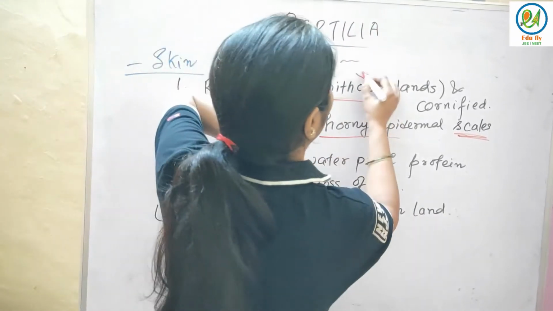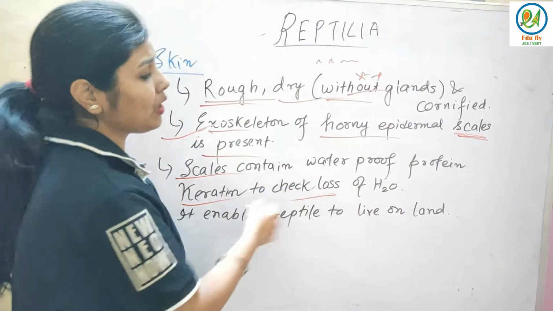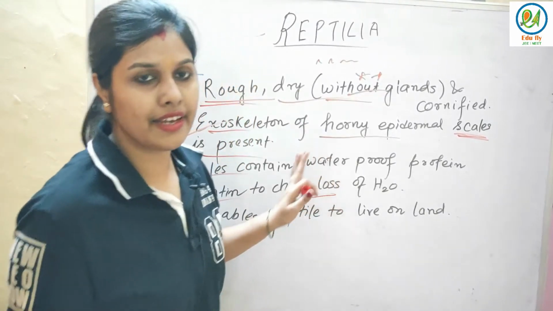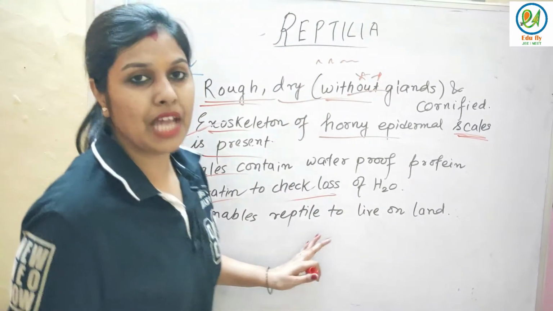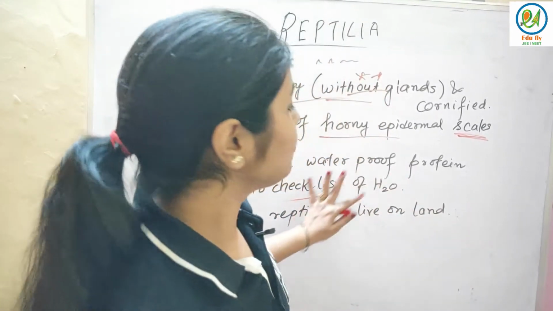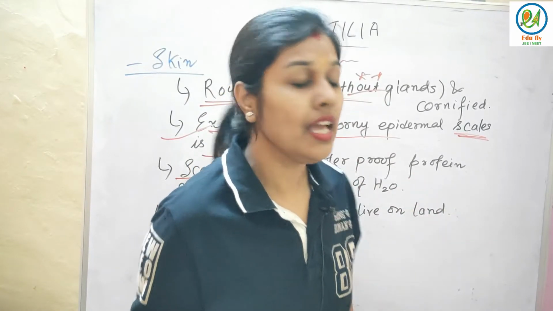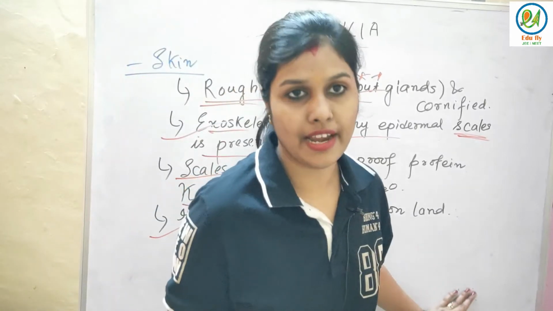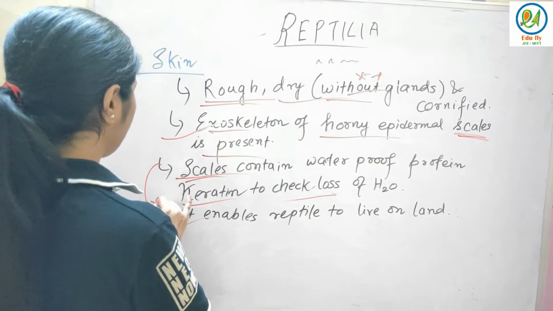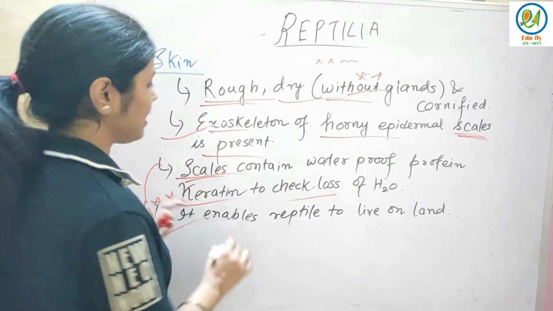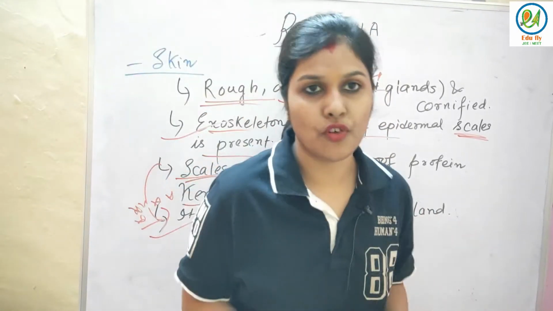Very important: no glands are present in case of these organisms. To check loss of water, this waterproof protein keratin is present. Next, it enables the reptile to live on the land. Because of this waterproof protein, these organisms can live on land. Very important characteristic. The reason why they are able to live on the land is that they contain waterproof protein, that is keratin, to check the loss of water.